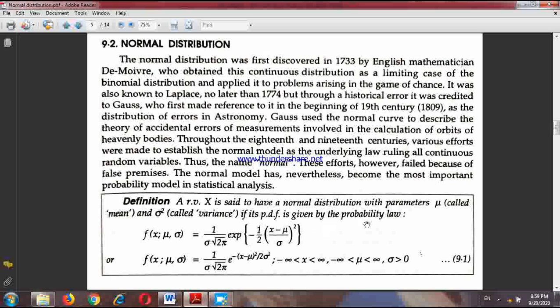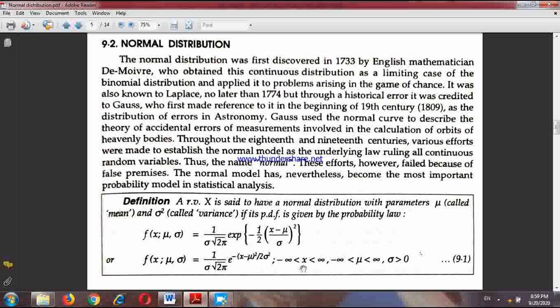So if its PDF is given by f(x; mu, sigma), that means two parameters are there, equals to, you have to remember this one, 1 upon sigma root 2 pi to the power minus half of (x minus mu upon sigma) whole square. Writing exp means e to the power, or you can write it this way also: 1 upon sigma root 2 pi e to the power minus (x minus mu) square upon 2 sigma square.